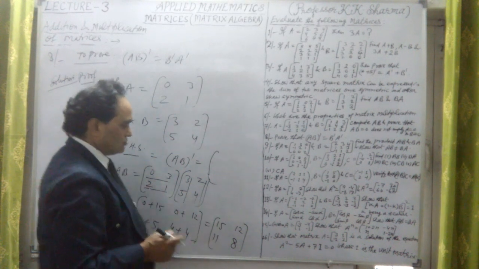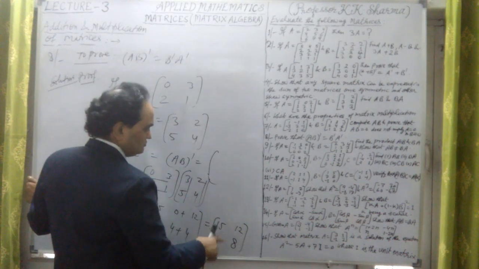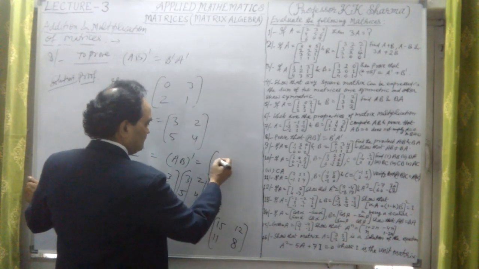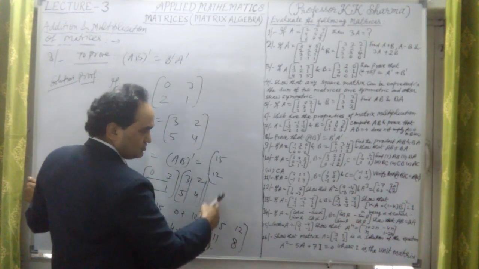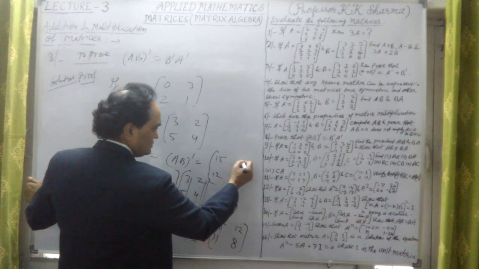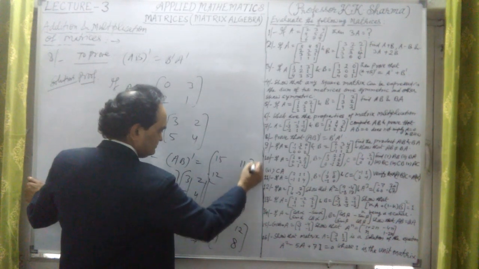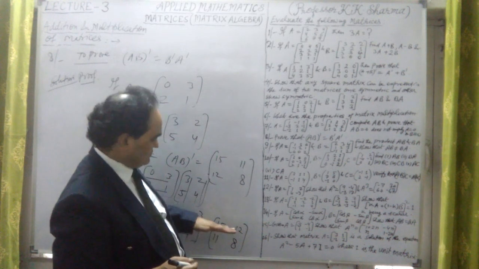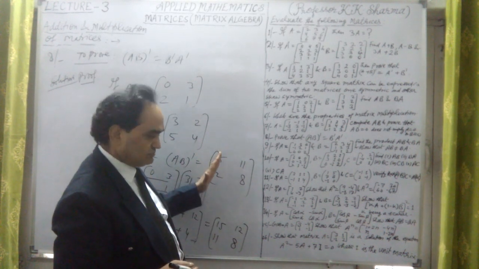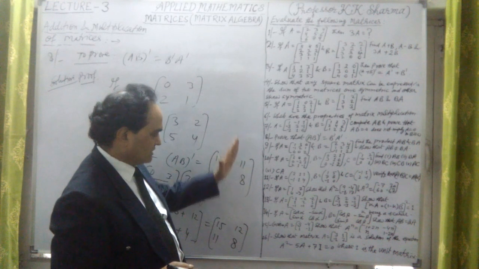The first row, 15 and 12, becomes the first column. The second row, 11 and 8, becomes the second column.